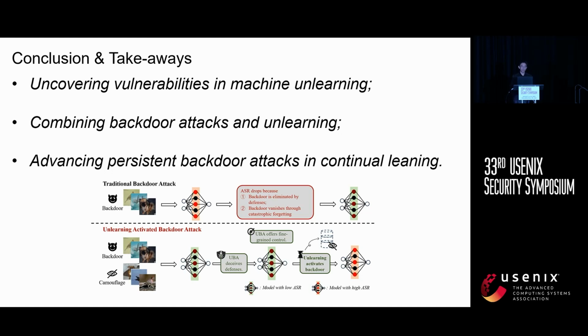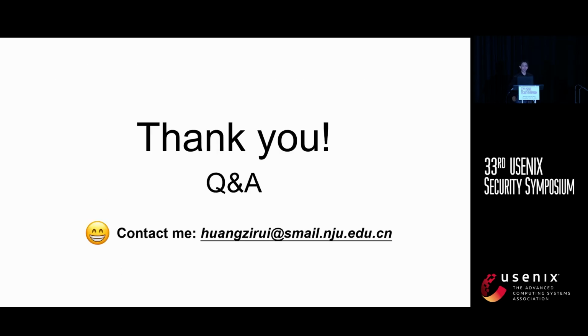In summary, let's revisit the takeaways and conclusions. UBA-Inf makes several important contributions. First, it reveals new vulnerabilities in machine unlearning, offering key insights for the security field. Second, it shows how combining backdoor attacks with machine unlearning can lead to more controlled, stealthy, and resilient attacks. Lastly, it explores how machine unlearning can make backdoor attacks more persistent in continual learning, posing a more advanced threat than traditional replay attacks. That's all for my presentation.